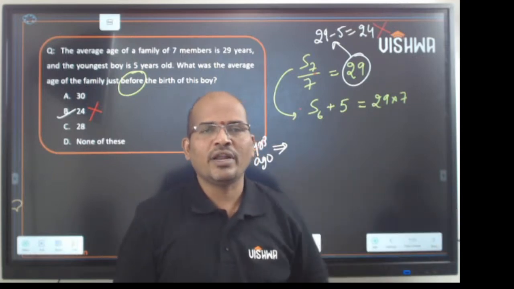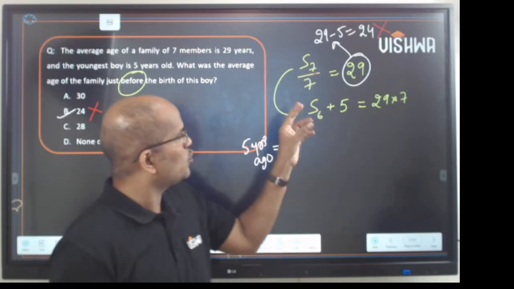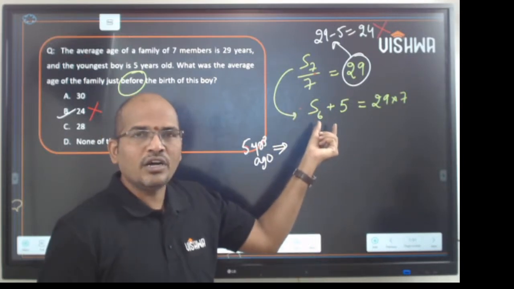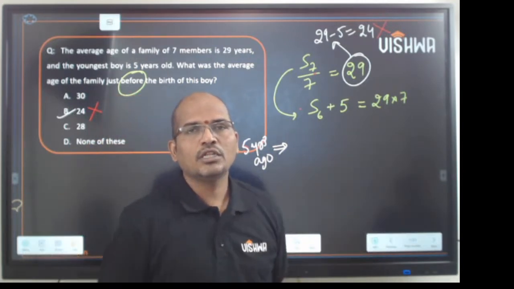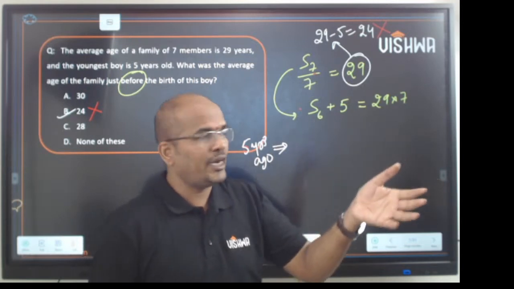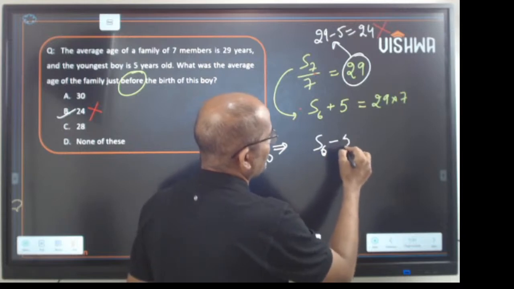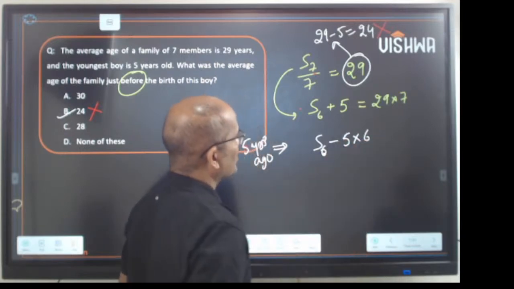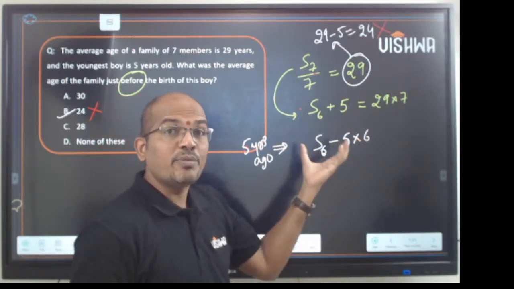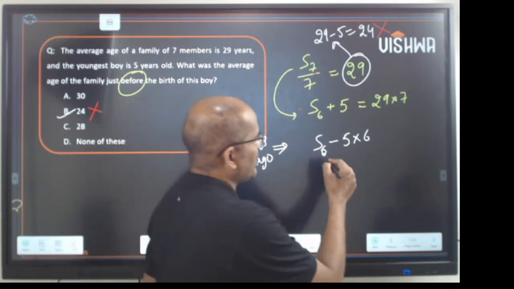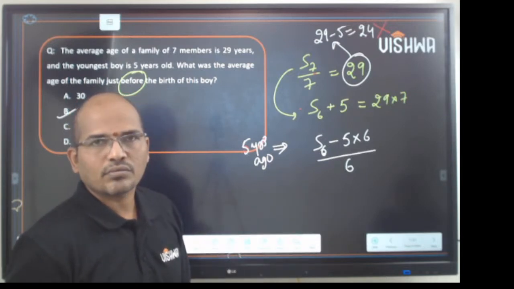So if everybody is decreasing by 1, as there are 4 in your family, it is minus 1 times 4, right? Similarly, in this group there are 6 people. When I say 5 years ago, when everybody decreases by 5, what is the overall decrease? The overall decrease will be 5 into 6, right? So this would be S6 minus 5 times 6. This boy is not born. So this is the sum of the ages before 5 years. Now you want the average, right? By 6. So that's how we solve the question.